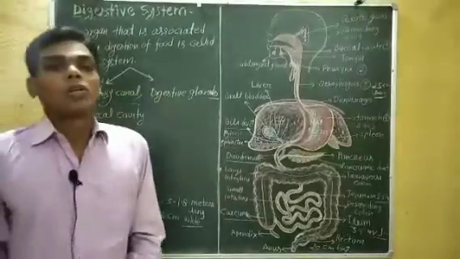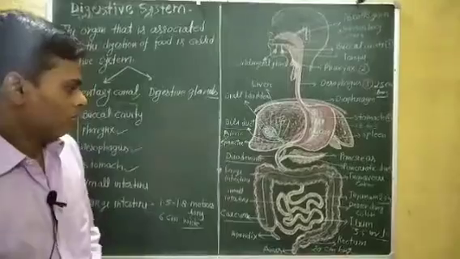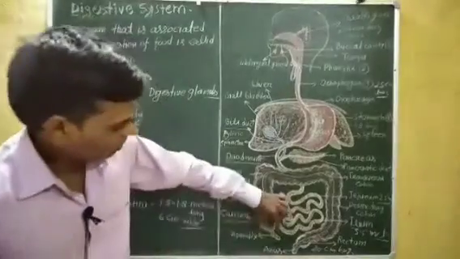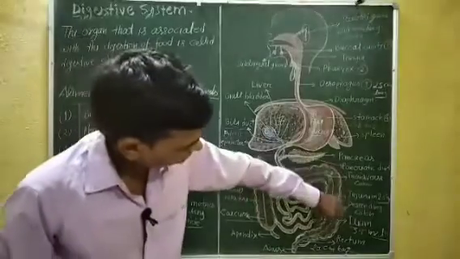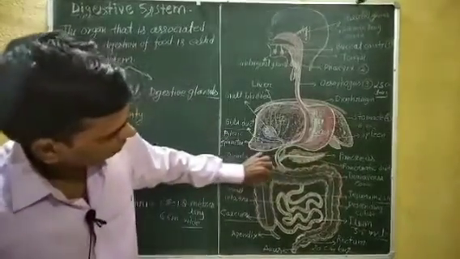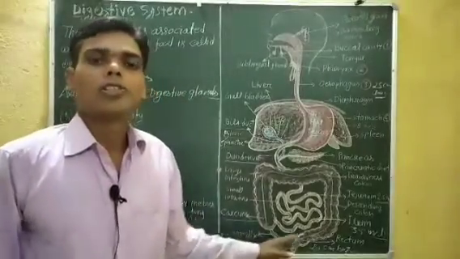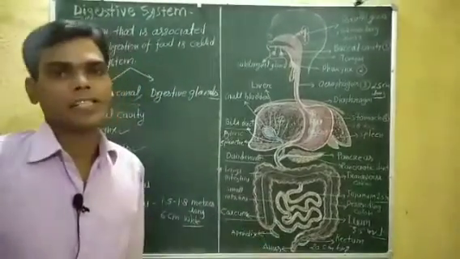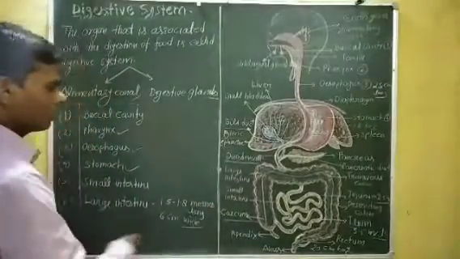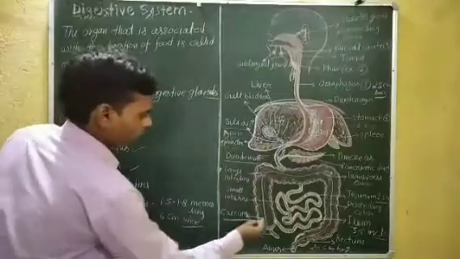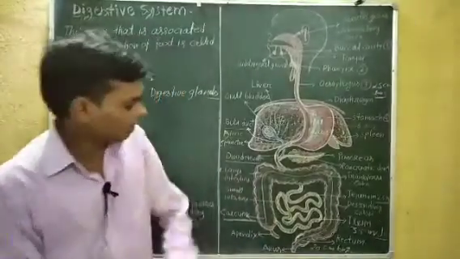Now it is divided into 3 parts: cecum, colon and rectum. First of all, the cecum is a small pouch.